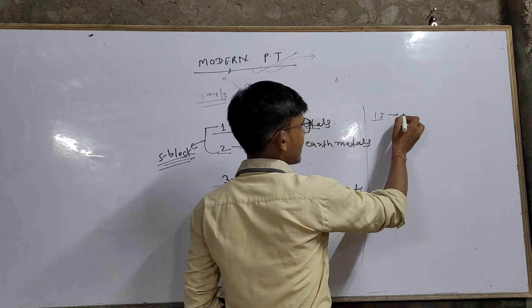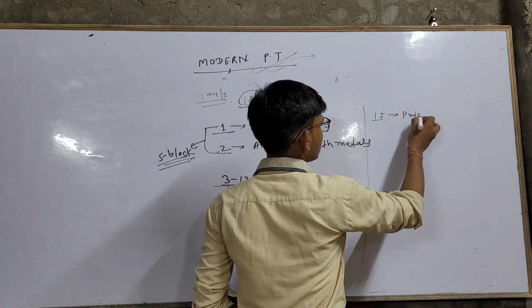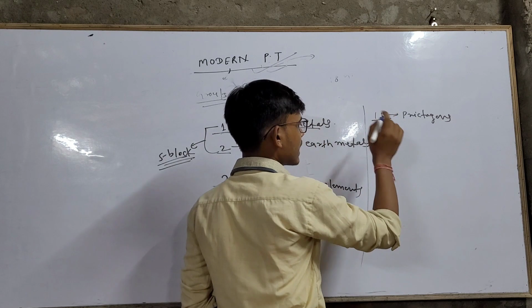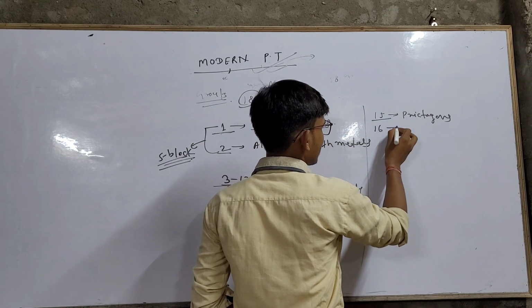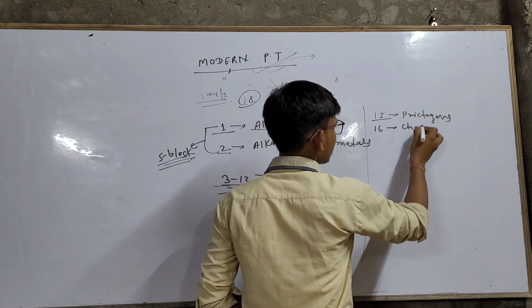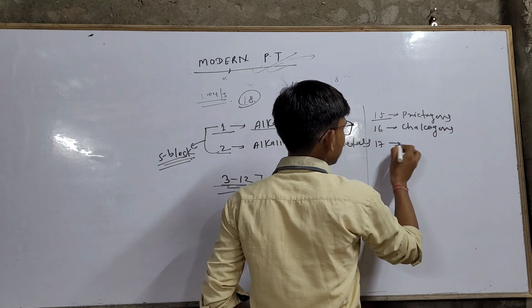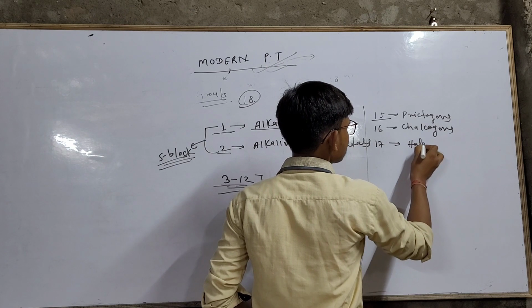Elements of group 15 are known as pnictogens. Remember, pnictogens. Elements of group 15 are known as pnictogens. Elements of group 16 are known as chalcogens. Elements of group 17 are known as halogens.